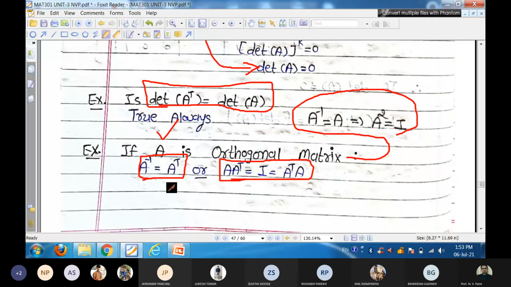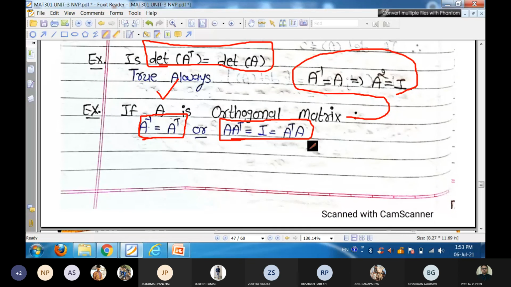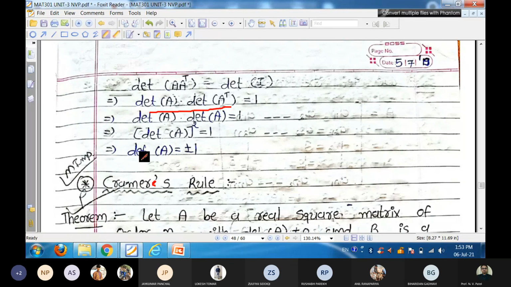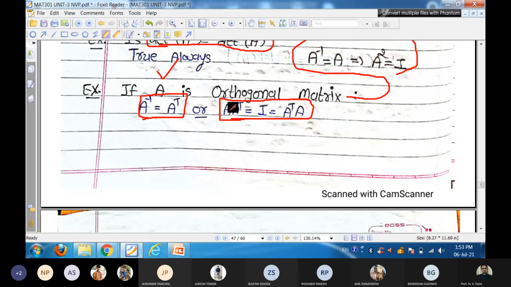You can take determinant both sides, that is determinant A into determinant A transpose, but both have the same determinant. So determinant A whole square is equal to 1, hence determinant A is plus or minus 1 in orthogonal matrix. So that is our basic properties of determinant.